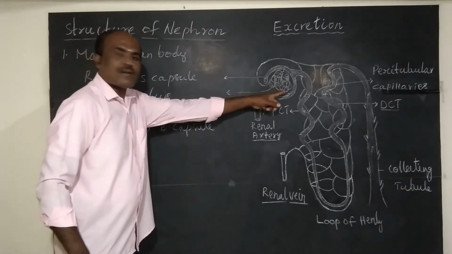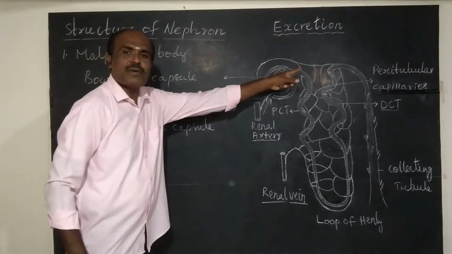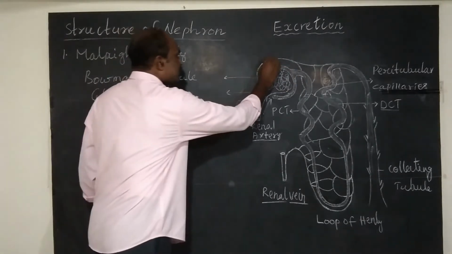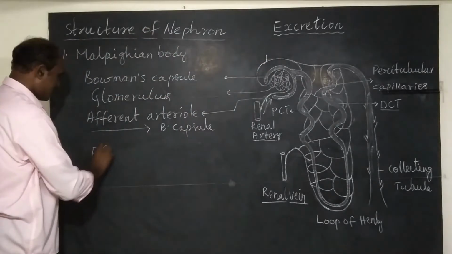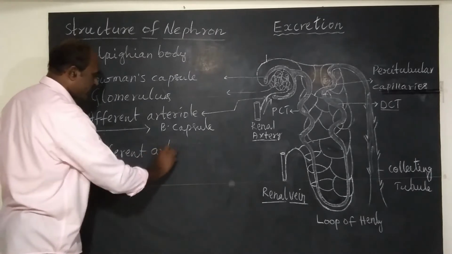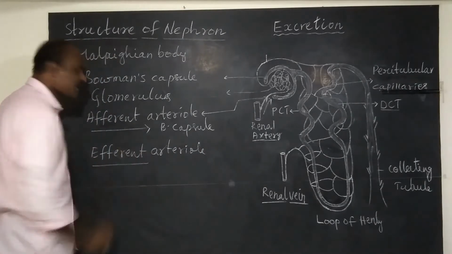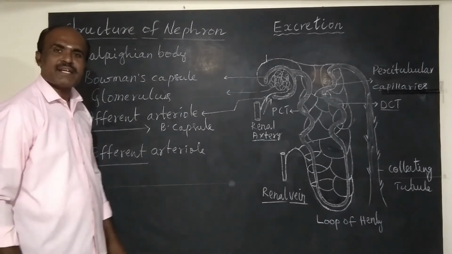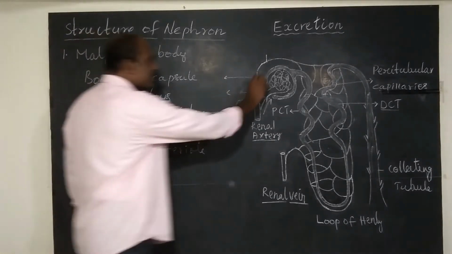And from glomerulus, efferent arteriole comes outside. So this is efferent arteriole. What does efferent mean? Efferent means carrying away from.